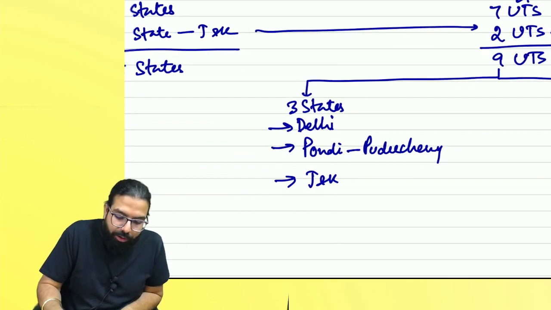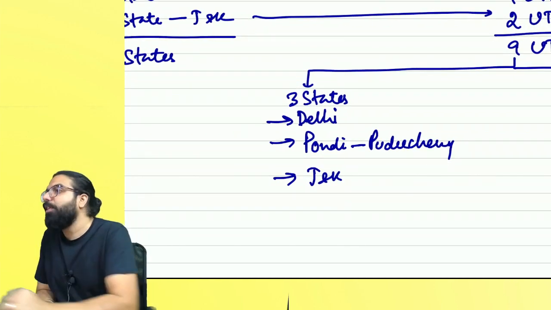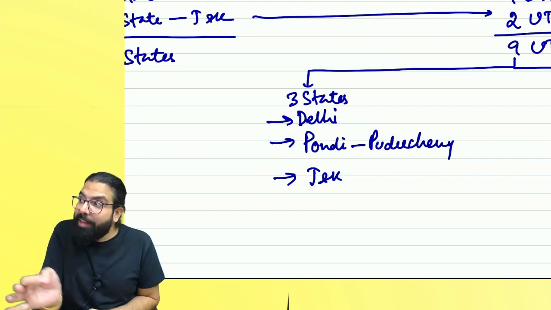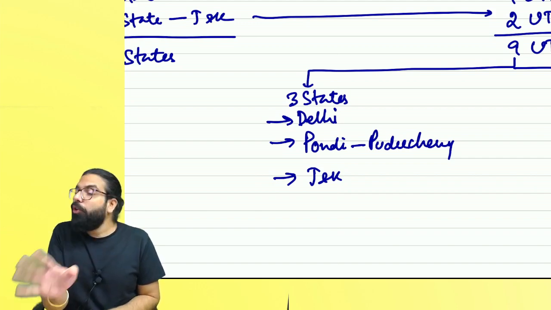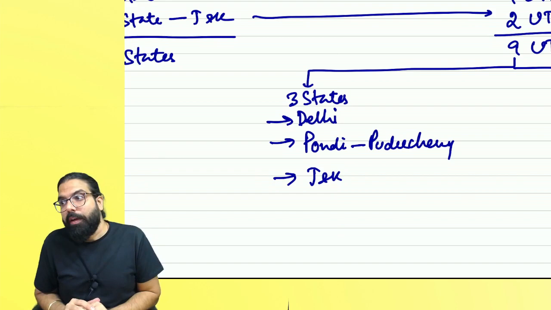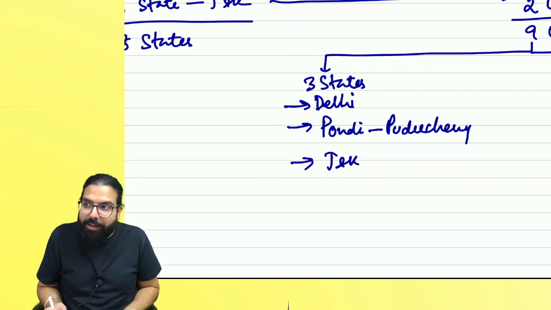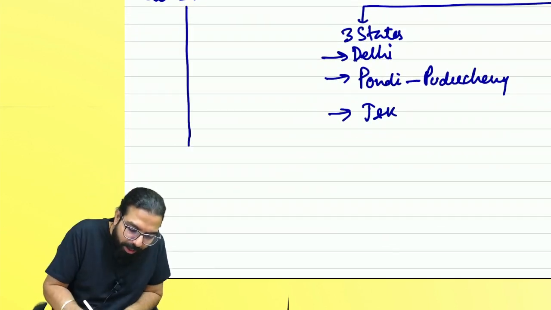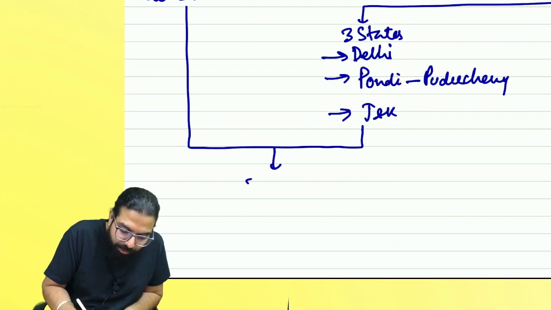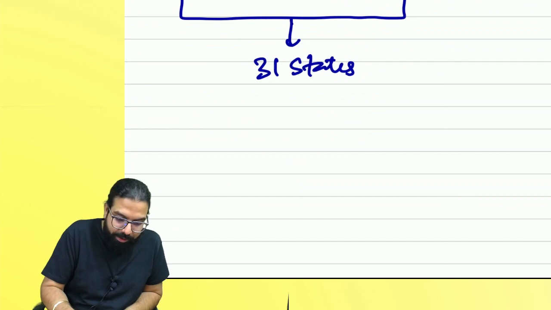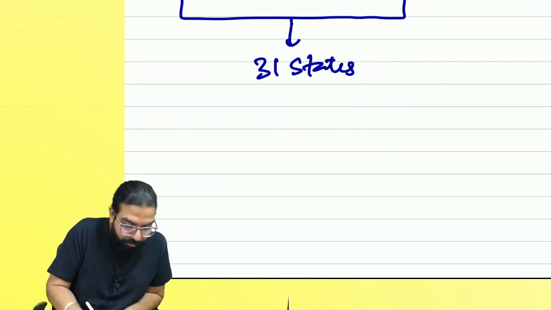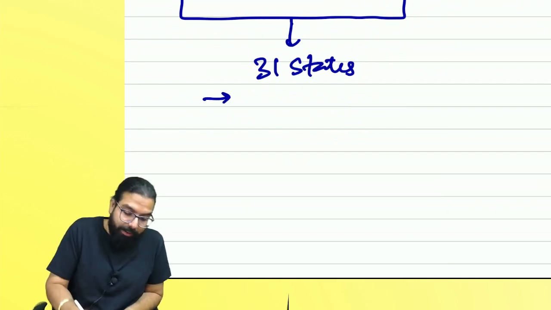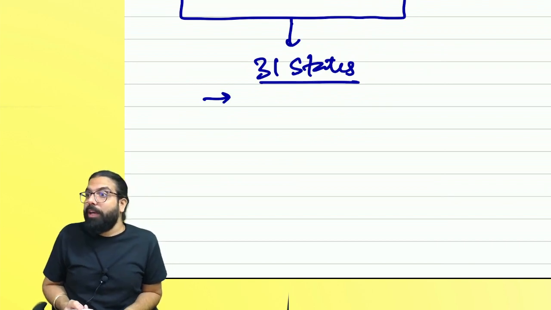Are we clear? In GST, when you read the definition of state, it says states includes union territories with legislature. And hence, these three union territories from GST point of view are what, everyone? State. And hence, we have how many states? 31 states. Don't tell outside there are 31 states, otherwise they will say, please give fees refund. Papa will come tomorrow and he will say everything is wrong. 31 states we have in GST.